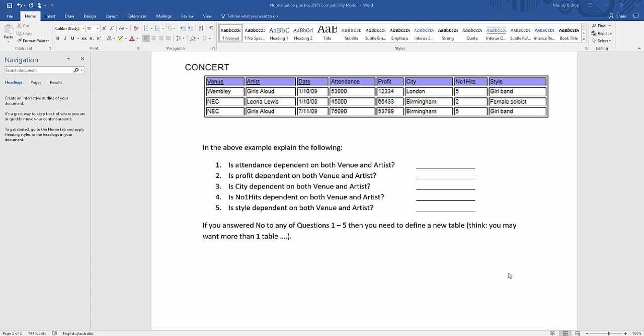In this last video, as part of the second normalization form, we're going to have a look at this table over here, and see whether it is in second normalized form already.